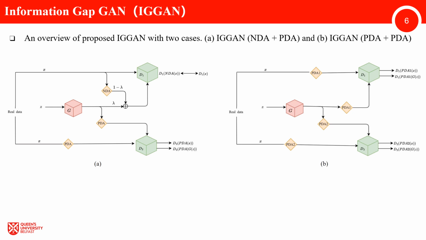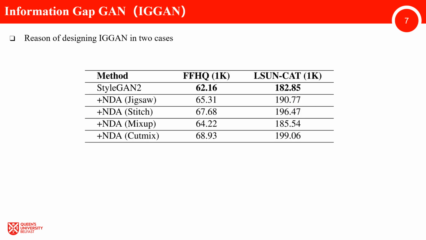For IG-GAN PDA plus PDA, we also directly apply the PDA to both real and fake samples to avoid leaking of augmentations.